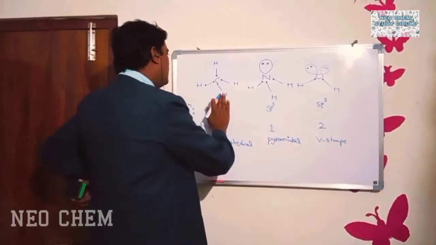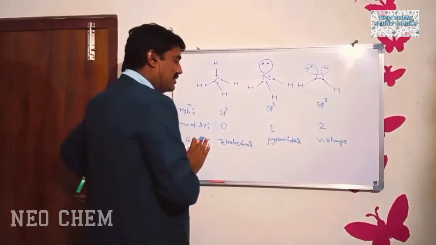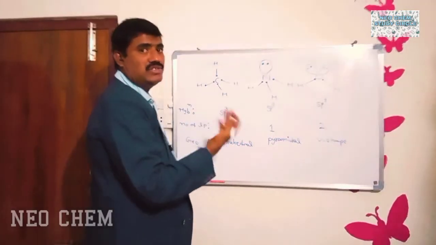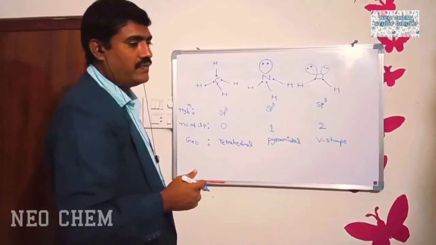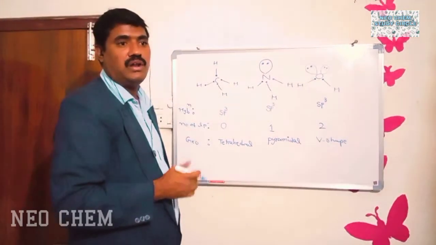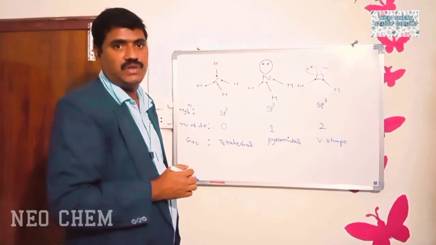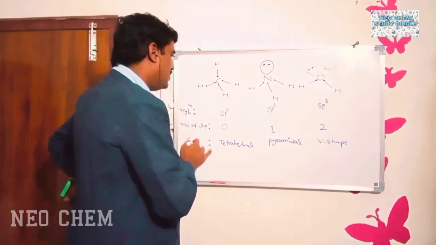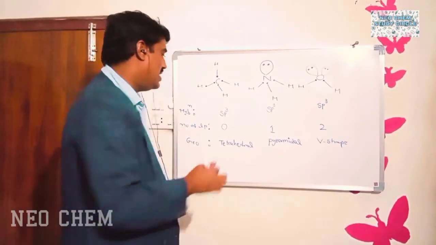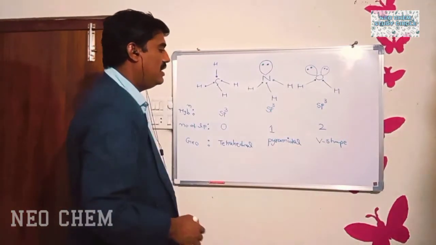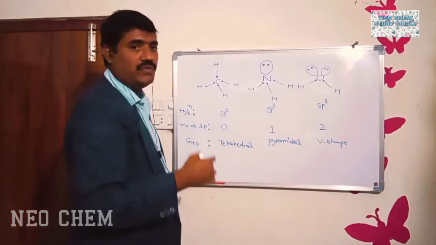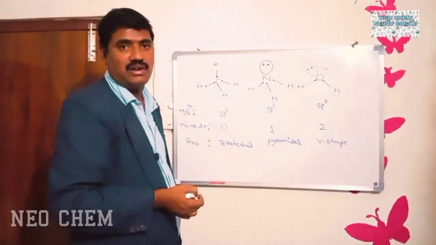Hybridization of all the molecules is the same, but they differ in their geometry. Actually, 4 types of geometries are possible with sp3 hybridization. First one is tetrahedral, second one is pyramidal, third one is V-shape, and fourth one is linear.